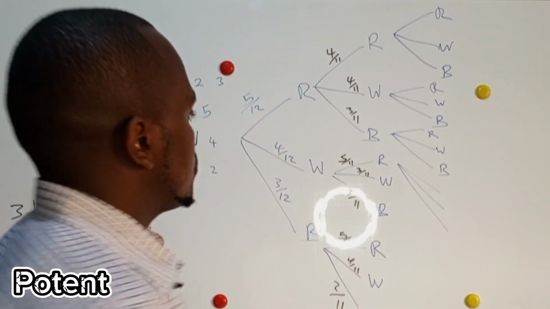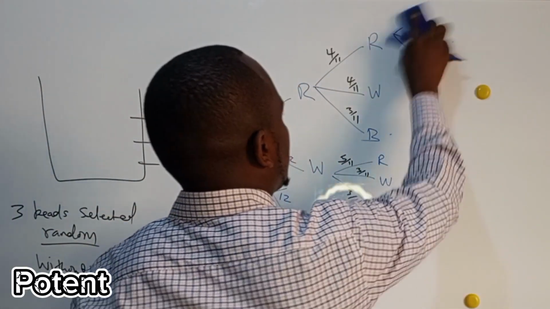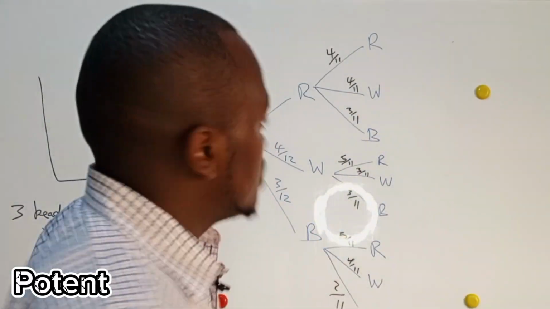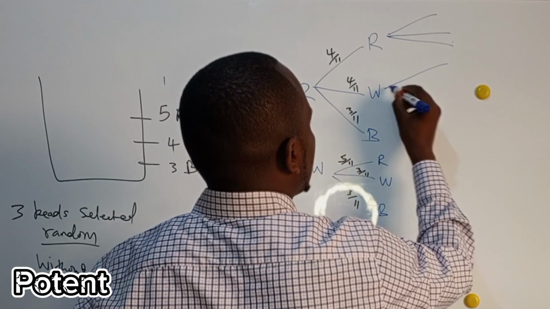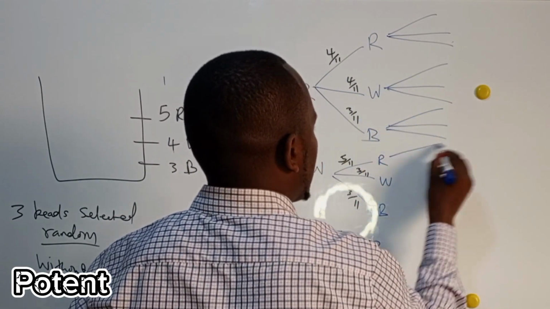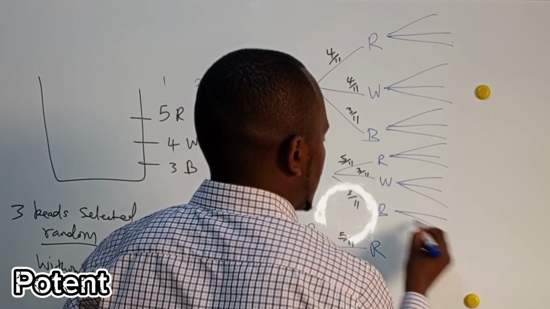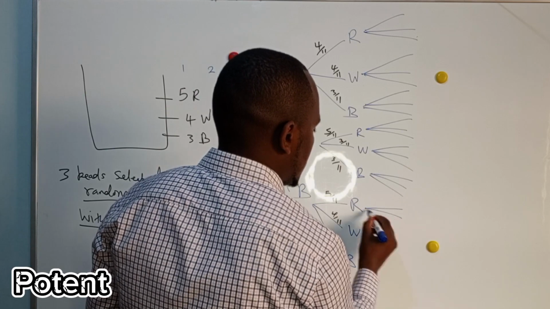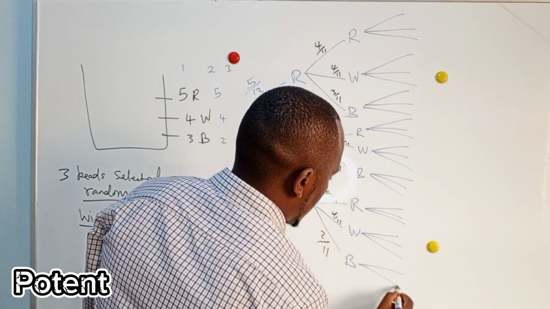I think we can draw a better one. We can leverage our space. So here you have 3 chances, 3 chances each.